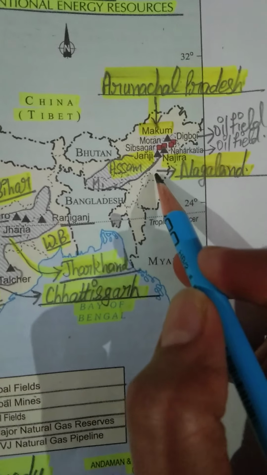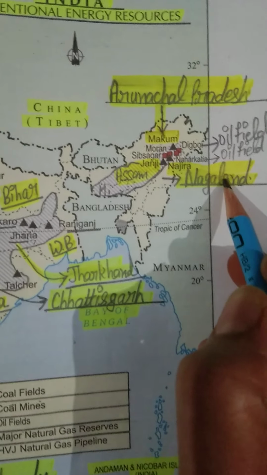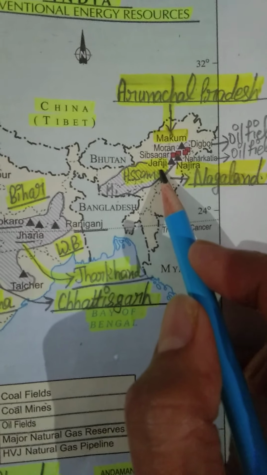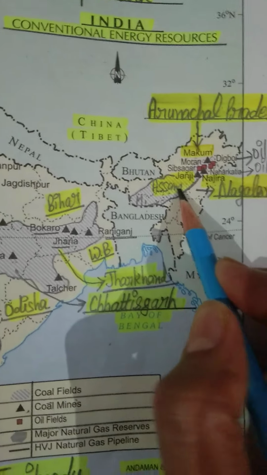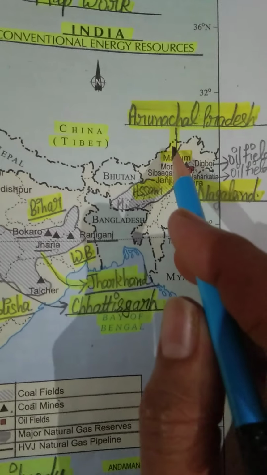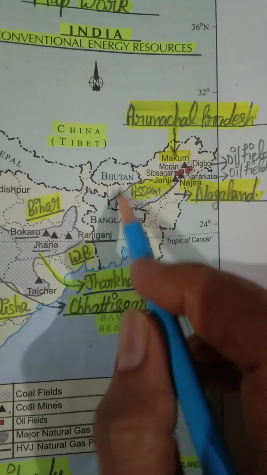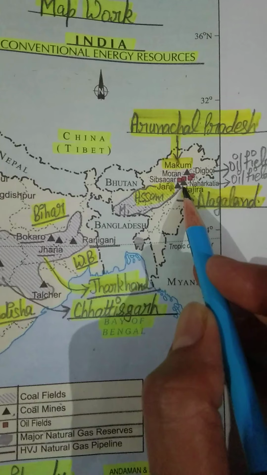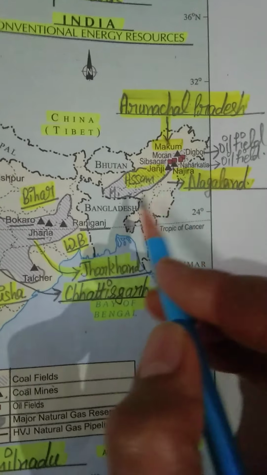Nazira coal mine is located in Nagaland, and this is the state of Assam, and Janji coal mine is located in the state of Assam. I think this much is clear to you. Okay, we have major 3 coal mines in this coal field. As you can see, these 3 black triangles are indicating 3 coal mines.